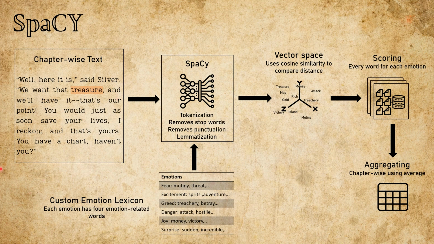Now let's look at SpaCy, our most linguistically aware model and the one that really understands how words behave in context. Unlike previous models, we feed SpaCy the entire chapter as raw text. This allows it to take full advantage of its natural language processing pipeline. SpaCy takes care of tokenization, removes stop words and punctuation, and even performs lemmatization. The same custom emotion lexicon from the last slide is used again here. Now, in the vector space, SpaCy compares each cleaned word against emotional seeds using cosine similarity, just like Word2Vec and FastText, but with one key advantage.